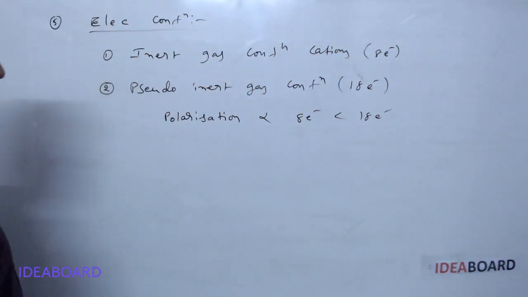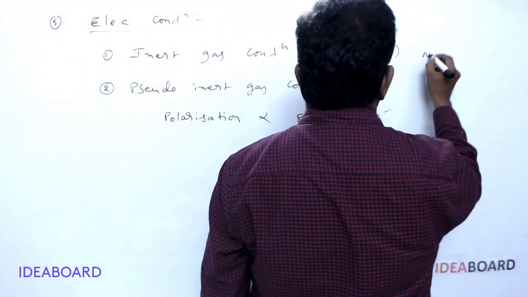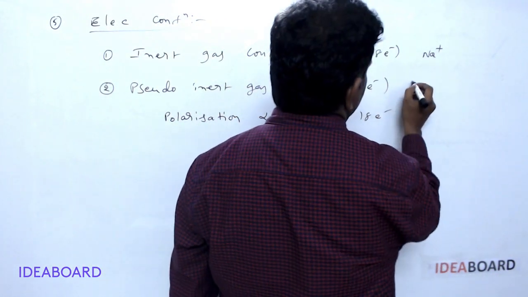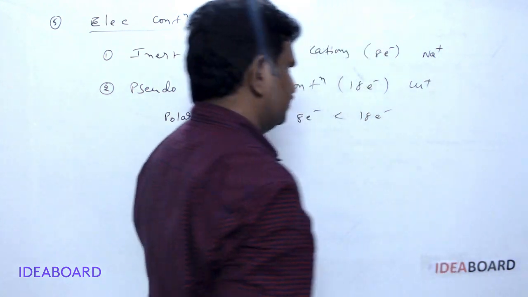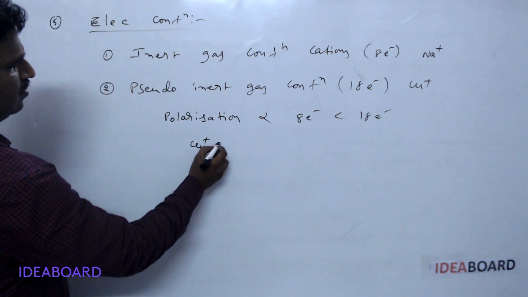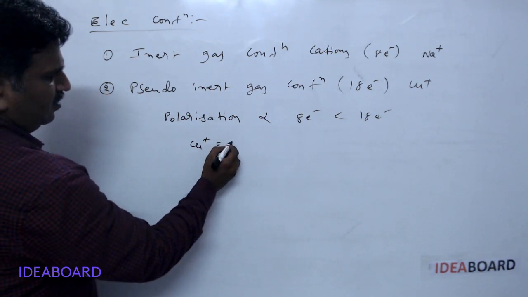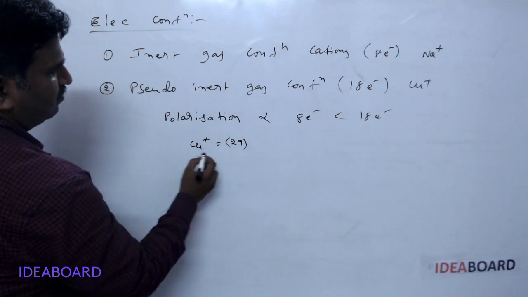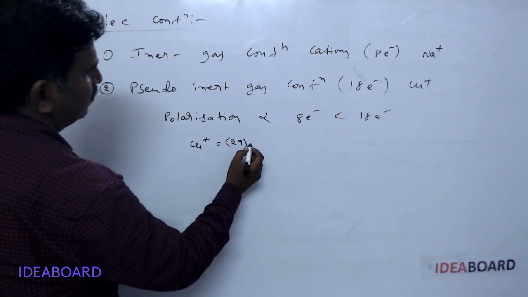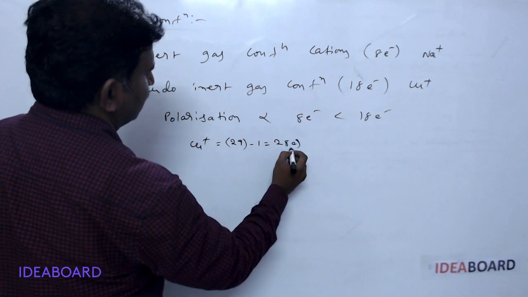configuration. First of all, I will give the example for 8 electron configuration, Na plus, and for 18 electron configuration, Cu plus. So here copper plus, when we are taking, it is actually 29 electrons, but 1 electron it is losing, so minus 1, you will get 28 electrons totally.